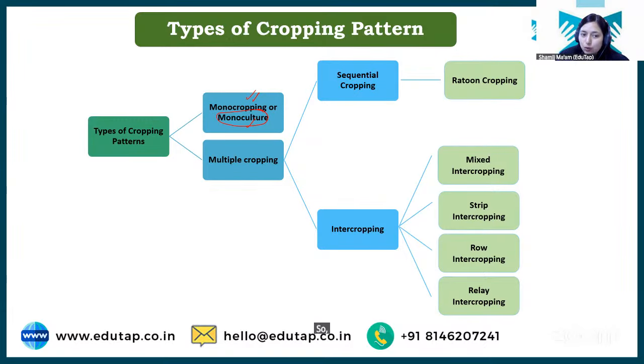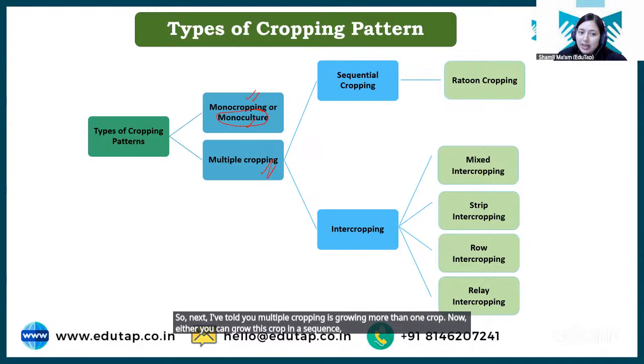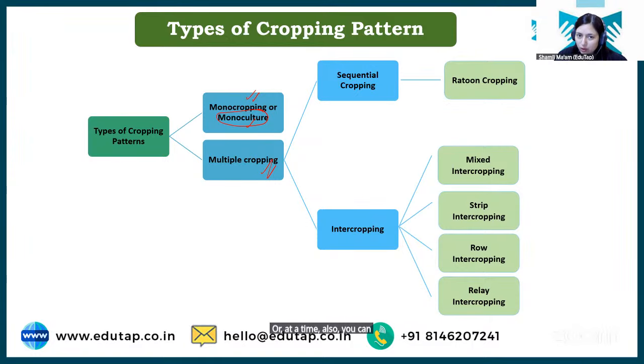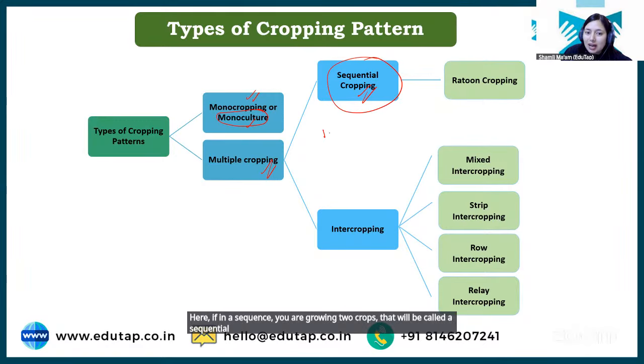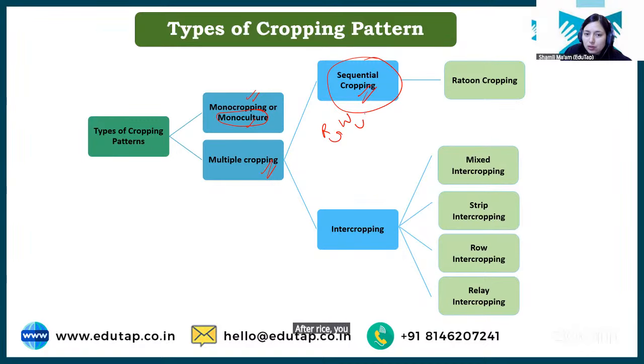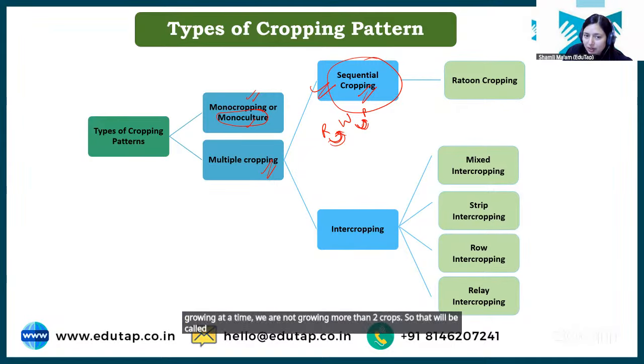So next, I have told you multiple cropping is growing more than one crop. Now, either you can grow these crops in a sequence, or at a time also you can grow more than one crop, right? So if in a sequence you are growing two crops, that will be called sequential cropping. Like after rice, you are growing wheat, after wheat, you are growing pulses, right? So you are adopting multiple cropping, but in a sequence. You are not growing more than two crops at a time. So that will be called sequential cropping, right?